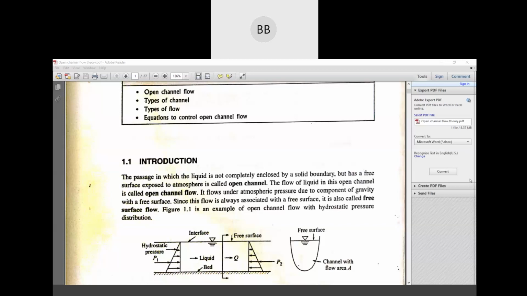Only three parties. Okay, two of you have joined. What about the others? Okay, we will not wait for them. Okay, we will start the class.